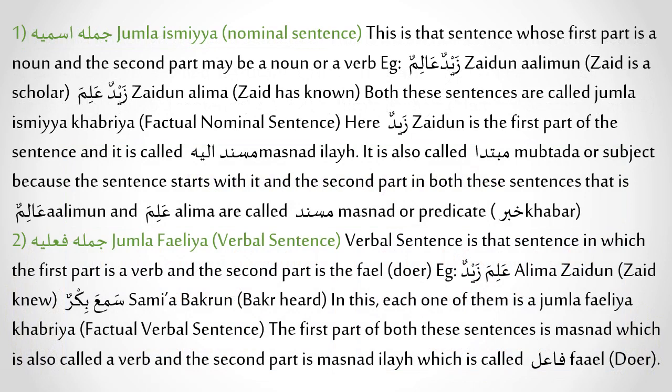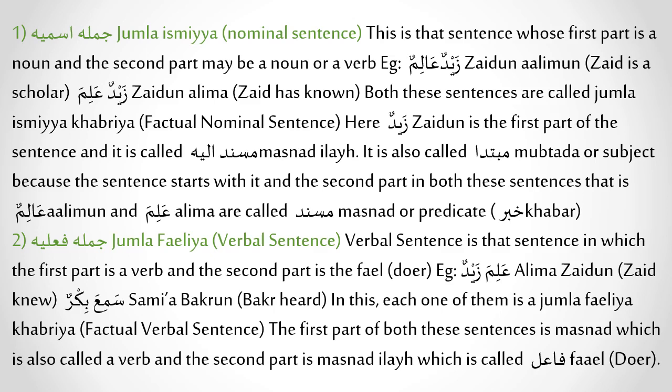Jumla ismiya or nominal sentence. This is that sentence whose first part is a noun and the second part may be a noun or a verb. Example, Zaidun alimun. Zaid is a scholar. Zaidun alima. Zaid has known. Both the sentences are called Jumla Ismiya Khabariya, factual nominal sentence.